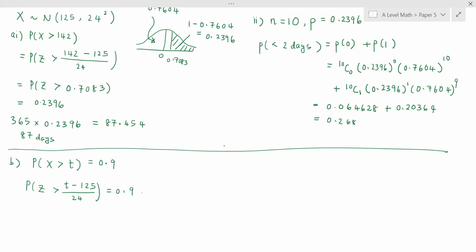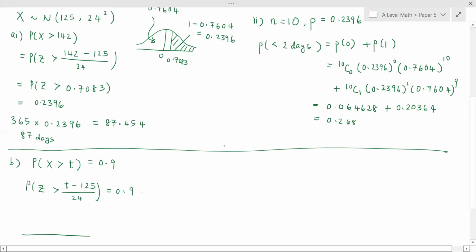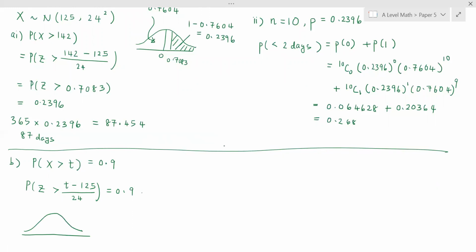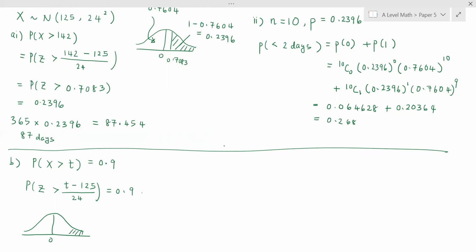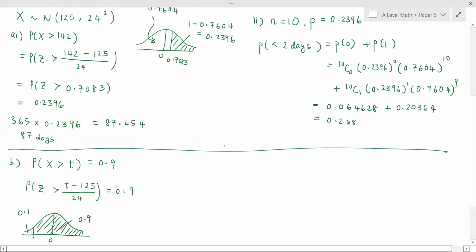You have 0.9 here. So probability T greater than a value, we start shading from the right. Until we get an area of 0.9, it must pass through this midpoint. Then when you move all the way here, the shaded area is 0.9. Then this is 0.1. So what we need to do is find this Z value. And this Z value is negative 1.282.